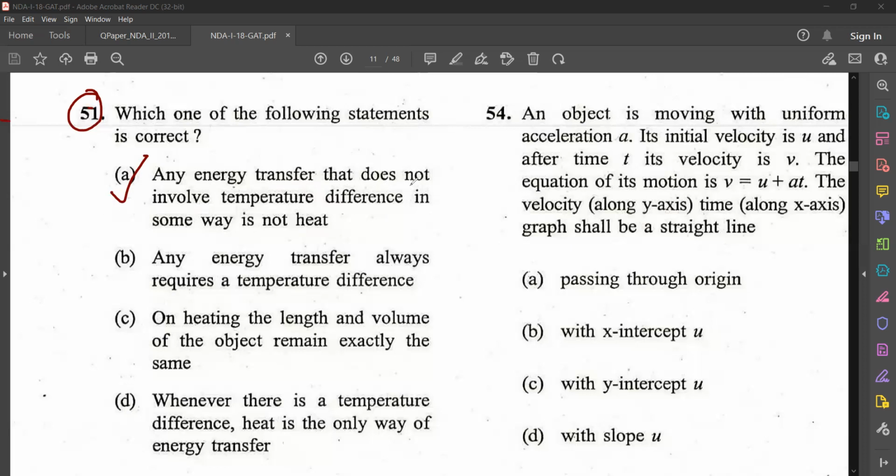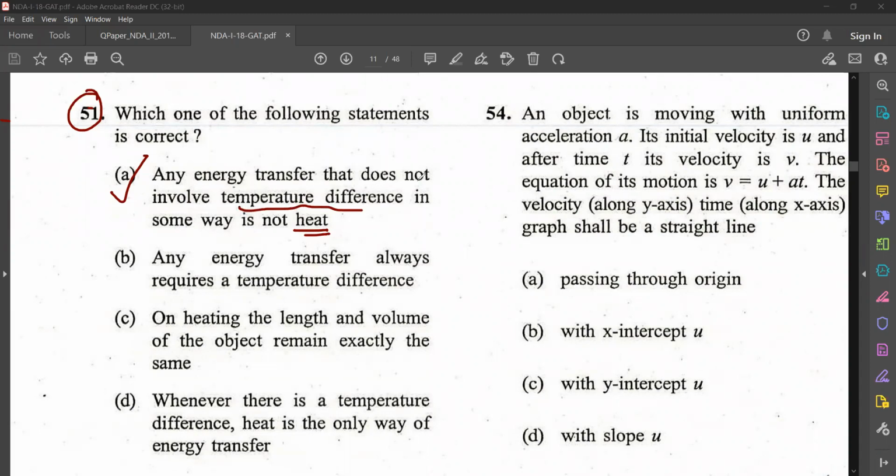That means when there is a temperature difference, heat will be evolved. So whenever there is a change in temperature, what is happening? Heat is evolved. Okay, whenever there is a change in temperature, heat is evolved. So that is the actual meaning of the statement.